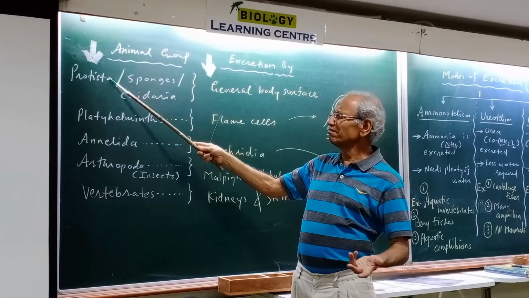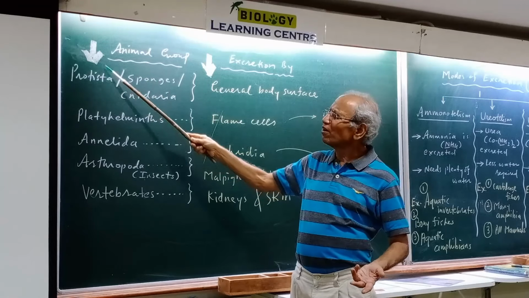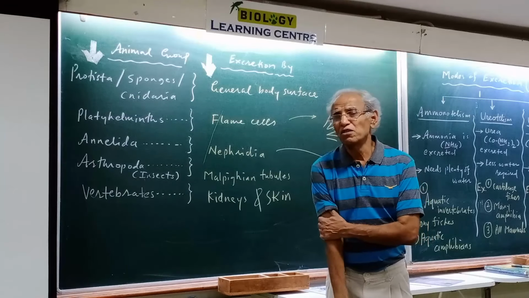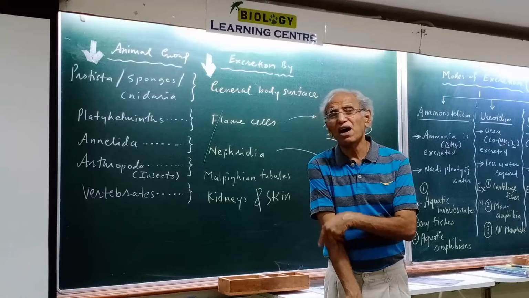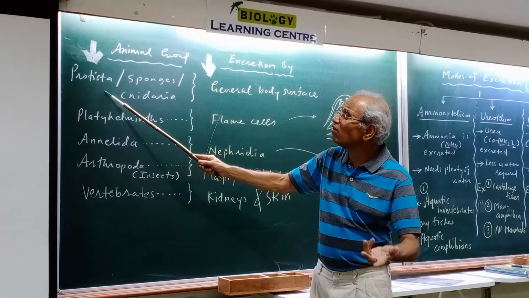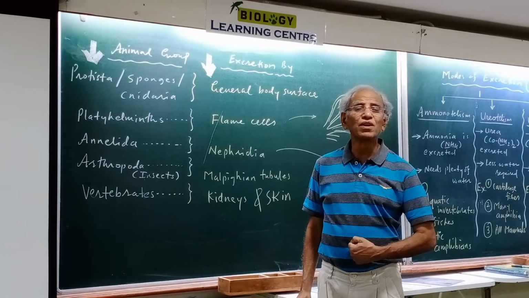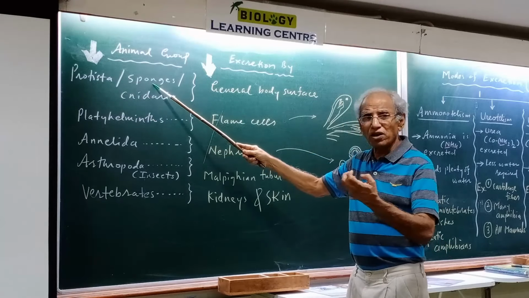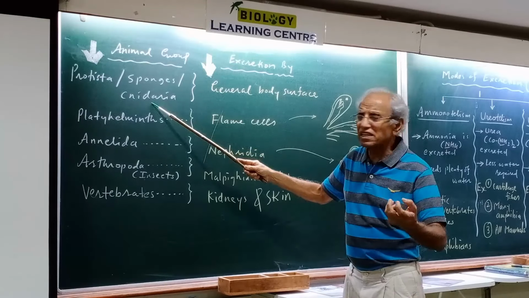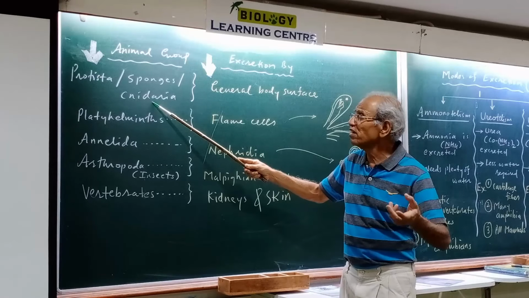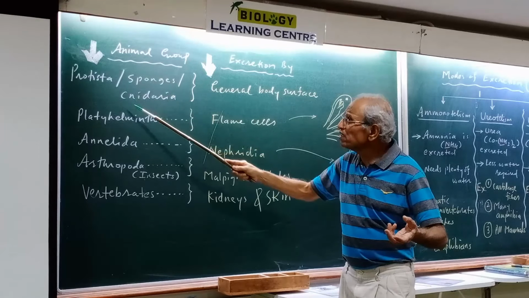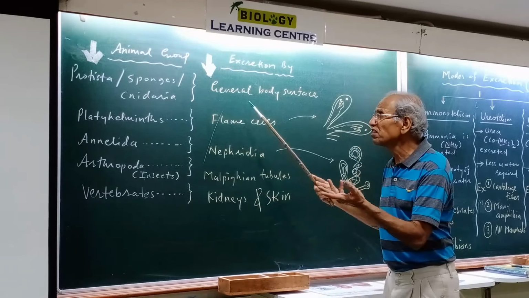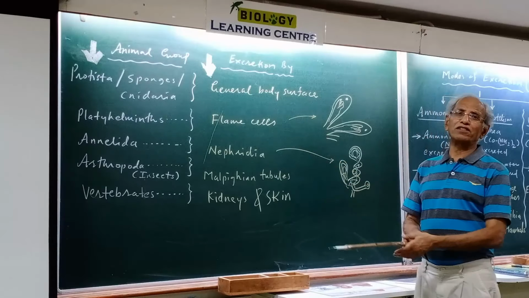Protista is not an animal group, but you know we keep it as a sign. All those Protistans, paramecium and amoeba, all those are protists. And how will excretion be taking place in them? Protists like amoeba, paramecium, sponges, and the nidarians like sea anemone, hydra and jellyfish, what is happening in them? What organ, what body part is specialized? Nothing. It is only the general body surface.